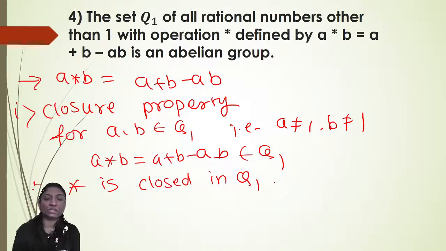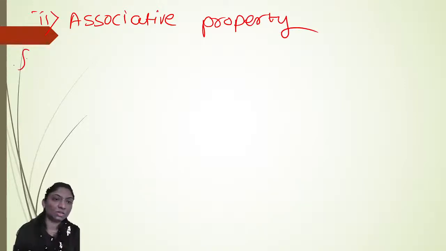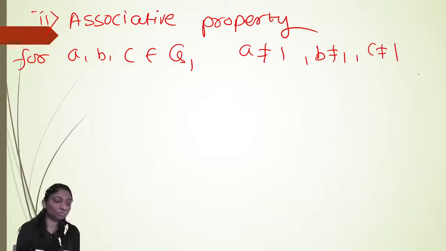Then second is associative property. For that we require three elements A, B, C belonging to Q1. It means A is not equal to 1, B is not equal to 1, C is not equal to 1.